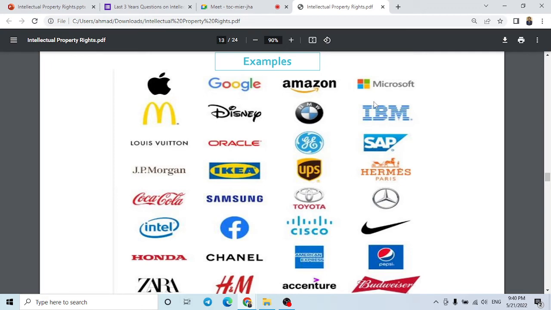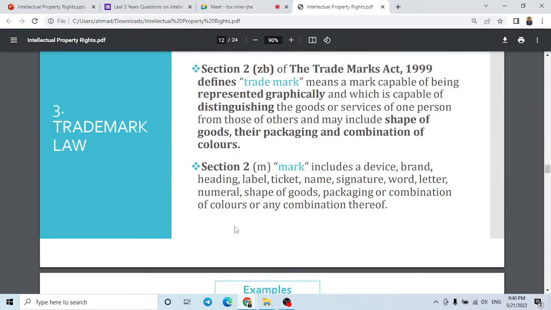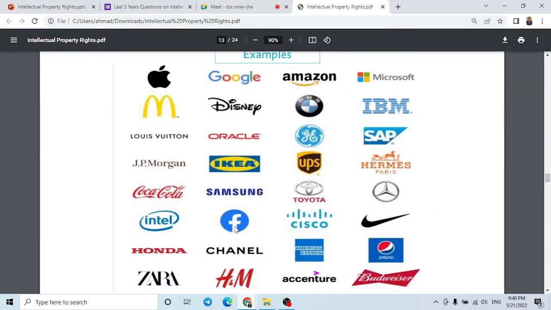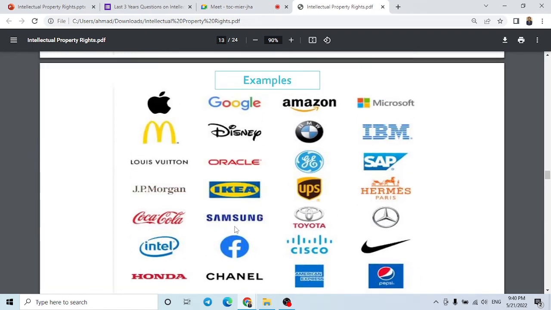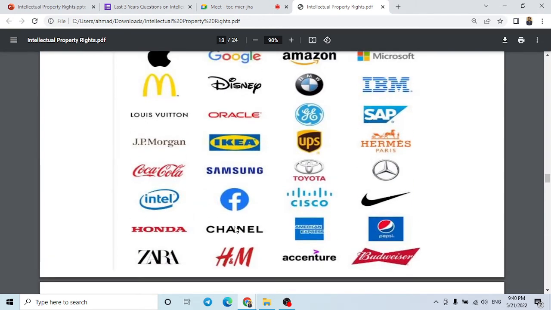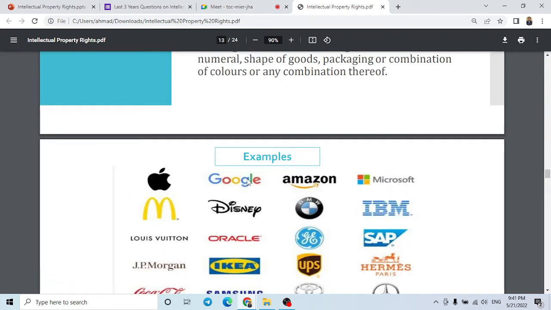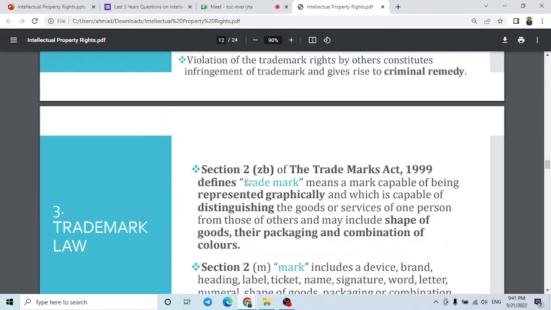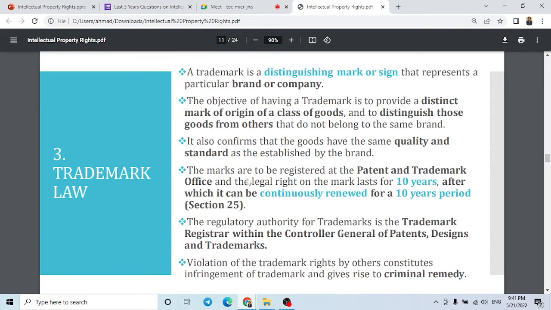You people don't have an idea. Software. It makes computer software, and earlier they were also making computers. Okay, you would at least know this Intel, this logo of Facebook. So these are trademarks by which, just by looking, we can tell their brand and company. Also by just looking at the name Samsung, we trust their products, we know what qualities are there. So these are examples of trademarks.